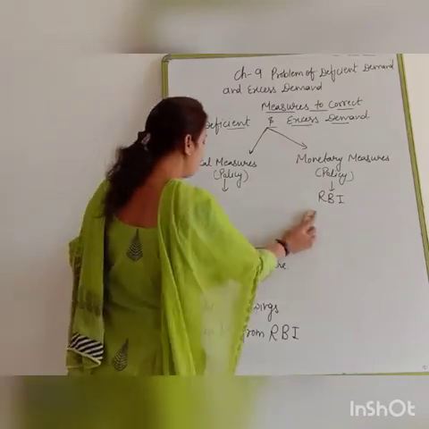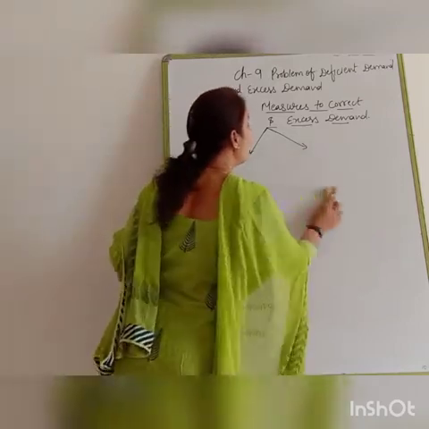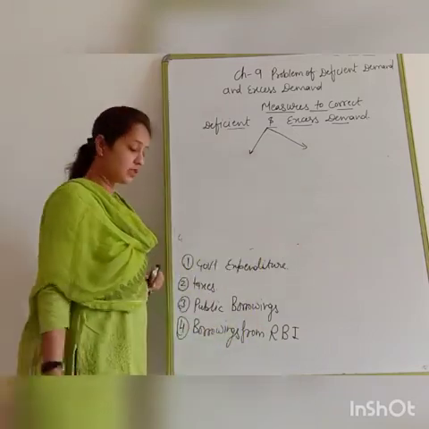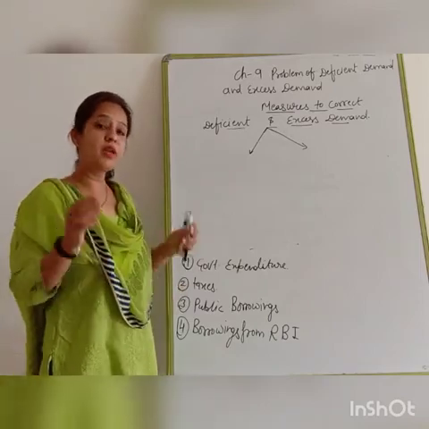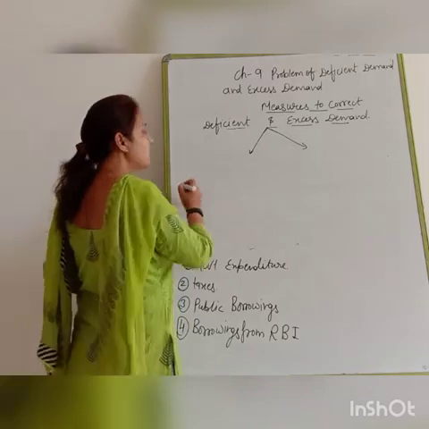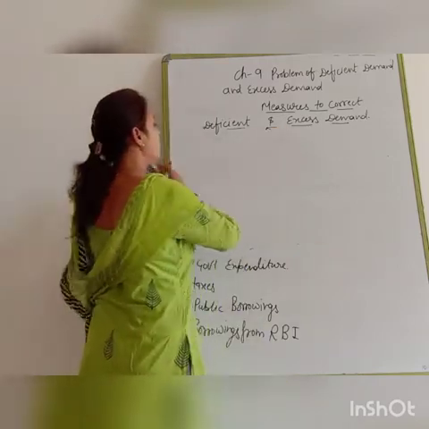First of all, you must understand the reason behind deficit demand and excess demand. The first and most important reason is money supply in the economy.